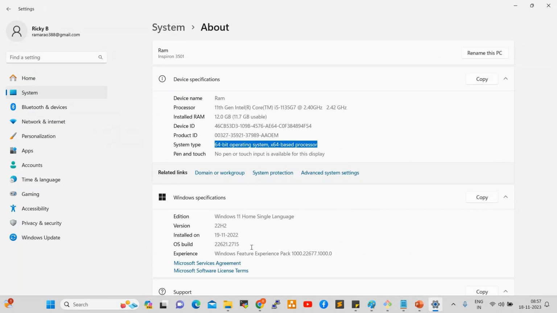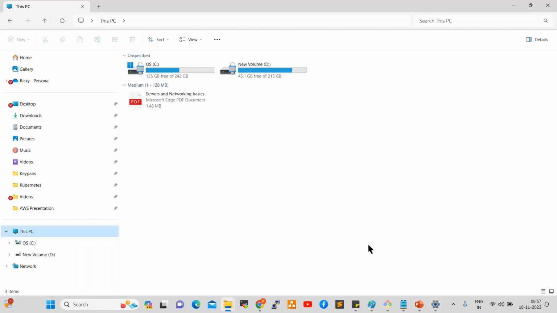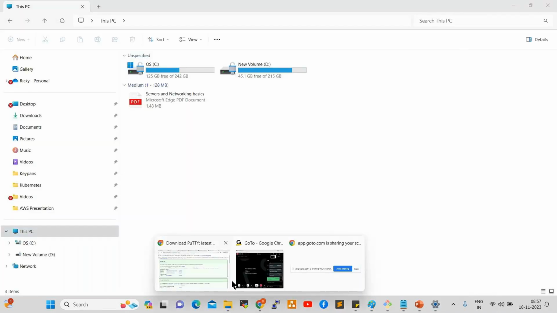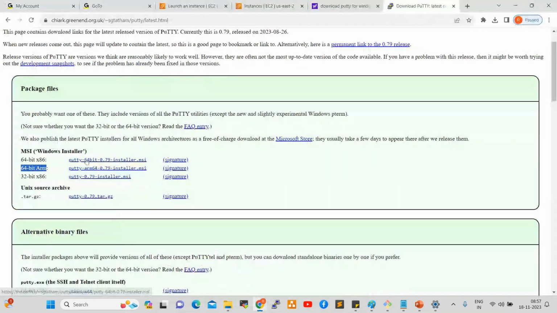Currently, most of the latest operating systems like Windows 10 and Windows 11 are 64-bit only. If you have 32-bit, you can download the 32-bit version. So now I want to download the 64-bit, the first one. Click on this. Now PuTTY is downloading, and it is downloaded.